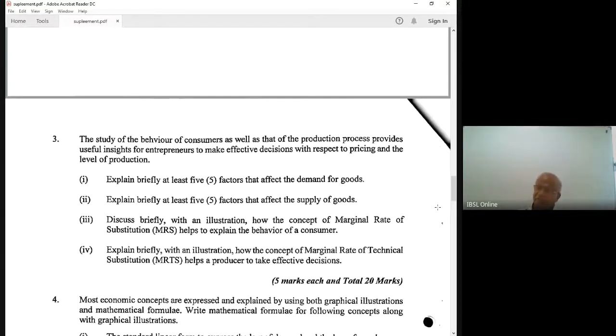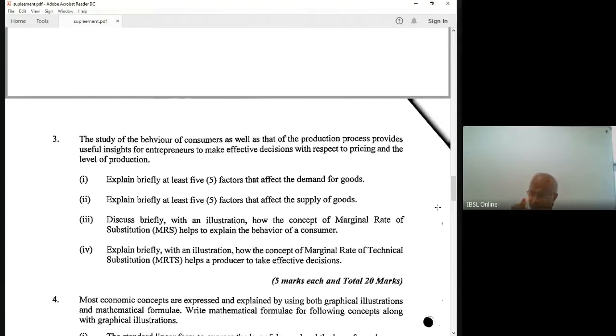In consumer theory, the MRS should equal the slope of the budget line, the price ratio. The slope of the budget line is the price ratio, PX over PY. MRS is the slope of the indifference curve. When these two slopes are the same, they just touch, and at that point the consumer maximizes utility.